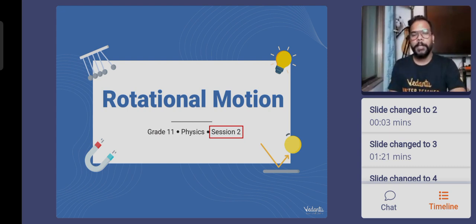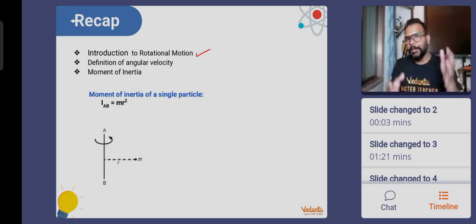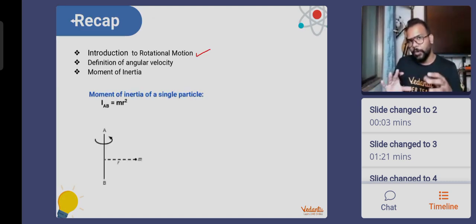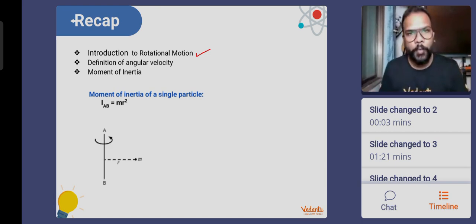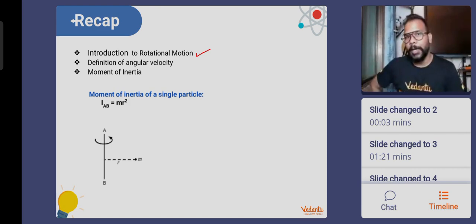Today's session is really important because if you remember what we did last time, we did a basic introductory part of rotational motion. We understood the underlying difference between rotational motion and circular motion. I will give you one example for a recap of the difference. When we speak about the motion of Earth about its own axis, the rotation of Earth about its own axis is what we call rotational motion.